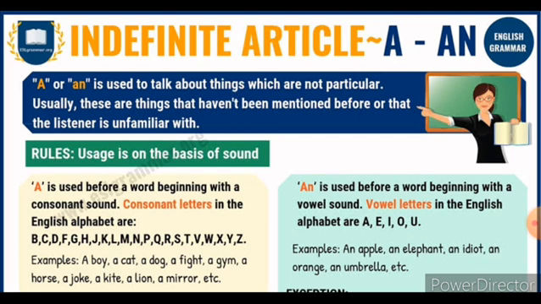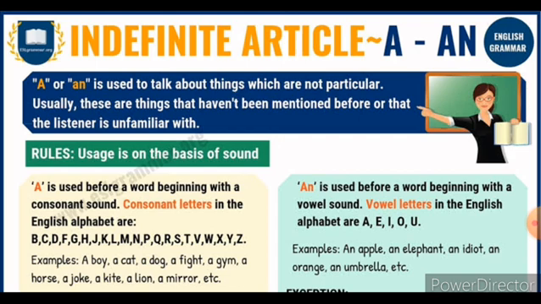Listen, you all know about the difference between vowel sound and consonant sound. What do you mean by vowel letters, children? A, E, I, O and U. These 5 letters are known as vowels. Again listen, children. A, E, I, O, U. These 5 letters are known as vowels in the alphabet.